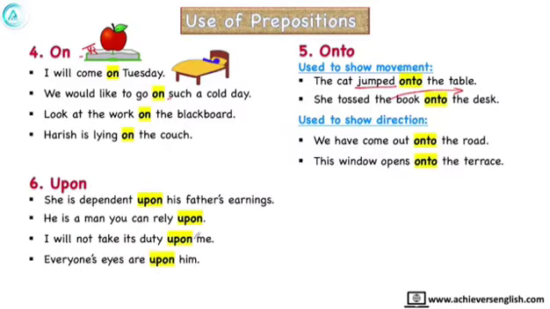The next comes upon. Friends, upon is not much different, but little difference is there, that upon is used at formal places. She is dependent upon his father's earning. He is a man you can rely upon. I will take this duty upon me. Everyone's eyes are upon him. So these sentences are showing that we are talking something about formal.